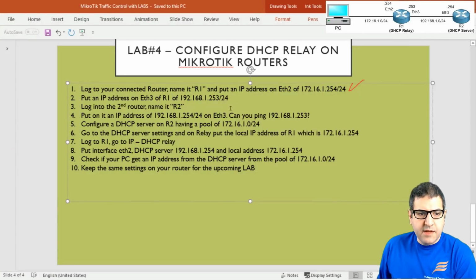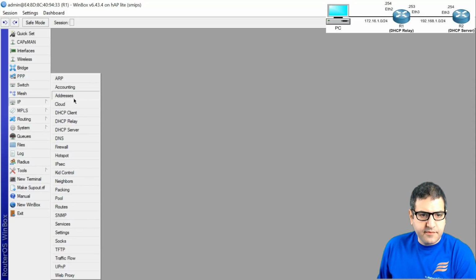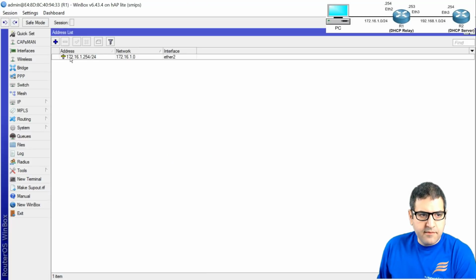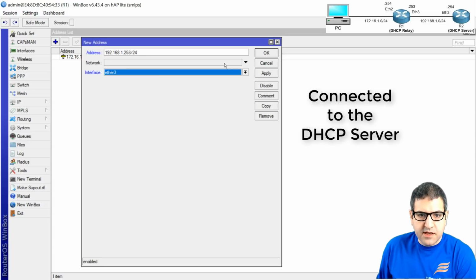Point number 2, put an IP address on Ethernet 3 of router 1 of 192.168.1.254. And that IP address, we need to put it on Ethernet 3 of router 1 to be able to communicate with the DHCP relay. So let's do that. I will go here to IP address, and I'll make an IP of 192.168.1.253/24, and it's going to be on Ethernet 3, which is connected to the DHCP relay.